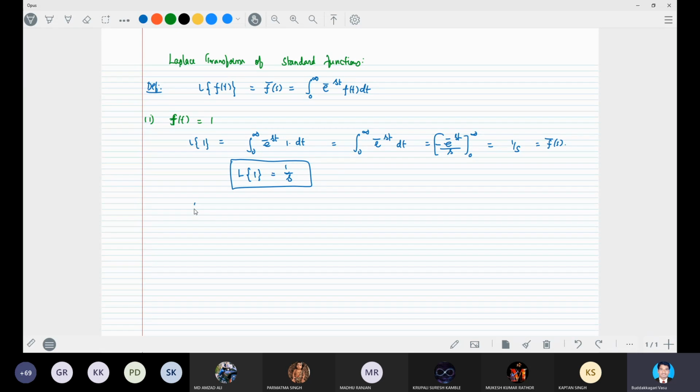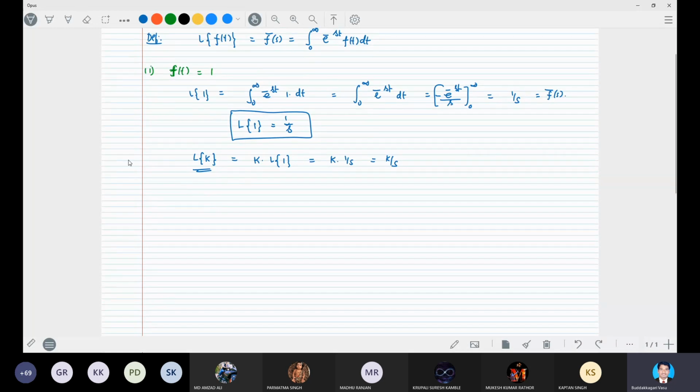In the same way, the Laplace transform of some constant k, by applying the linearity property, is k into the Laplace transform of 1, which is equal to k into 1 by s, or k by s, right? Like that we can also determine the Laplace transform of any function.